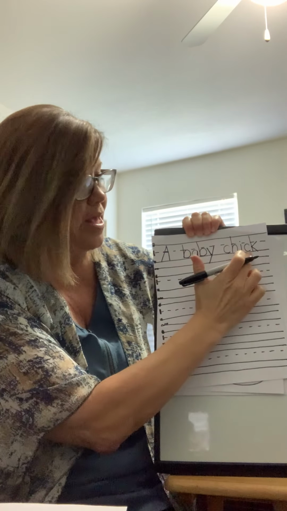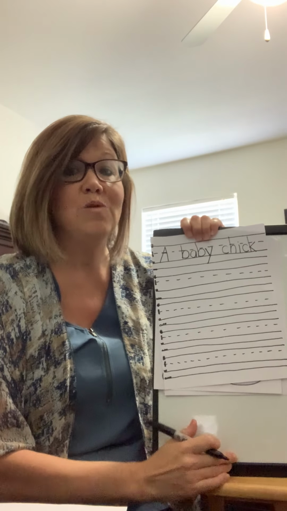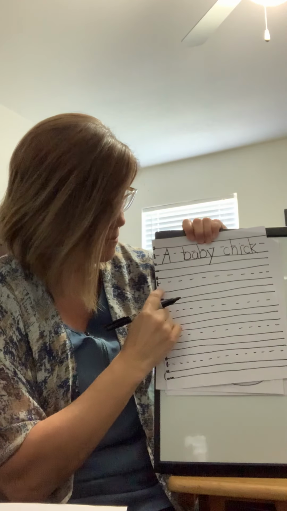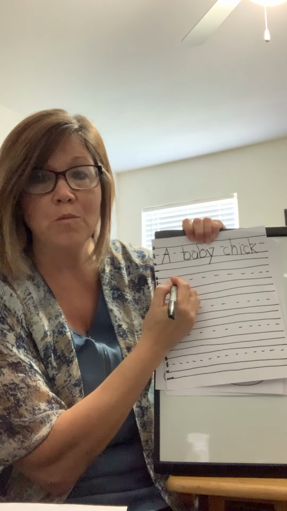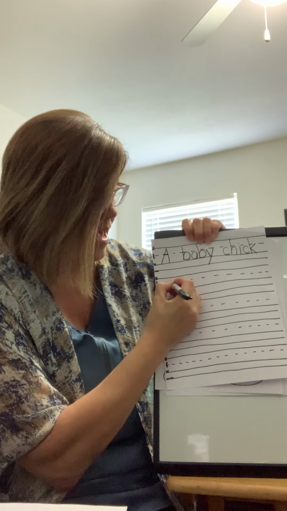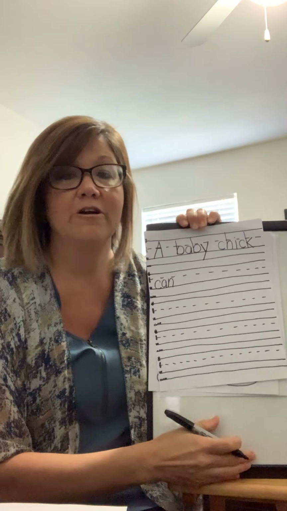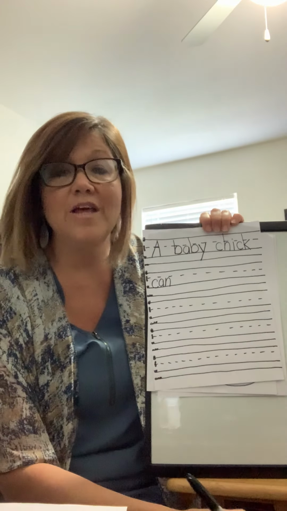A baby chick. What can they do? We have to use the word can, and that's a popcorn word. Miss Caswell doesn't have any more room, so I'm going to come back over here to the left. That's right. Can. And how do we spell our popcorn word can? Let's spell it together. C-A-N. Good job, kindergarten friends.